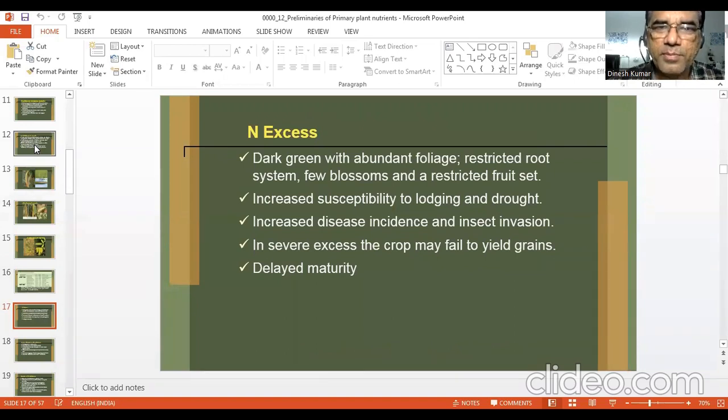Like in the case of chickpea, sometimes you can find a lot of vegetative growth, particularly when chickpea is grown in high fertile soils. Then it can accumulate more vegetation, more leaves, and then flowering is affected. So sometimes there may not be any flowering at all due to excess vegetative growth.